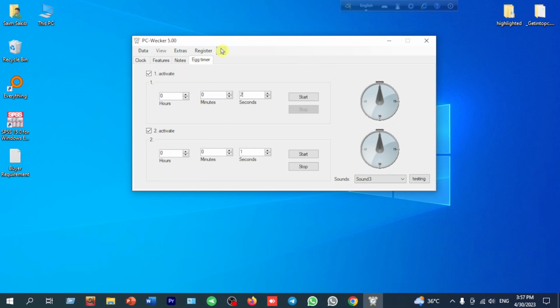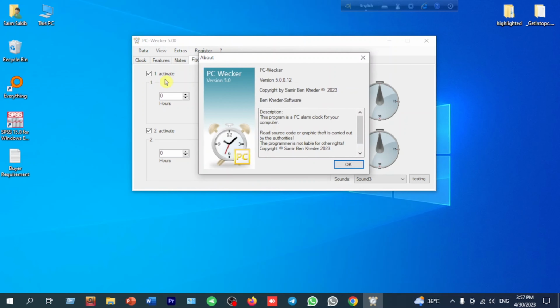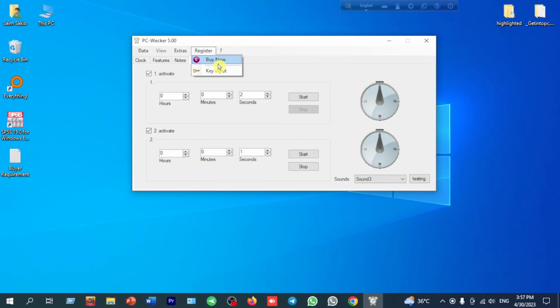Here if we click the help section or question mark section, we will see the check for updates of PC-Wecker 5.00. Now we can click here. The software says you have the latest version. If you need any later version, then you will get it from here. Then about this PC-Wecker, here is all about PC-Wecker, you can read it, and from this site you can buy this PC-Wecker software. Okay, next you can register if you need, here from the registration section.